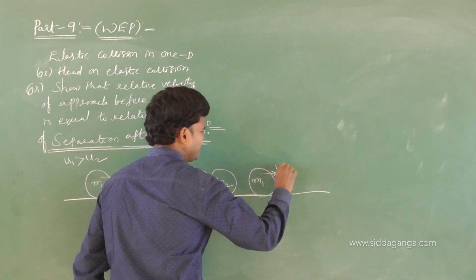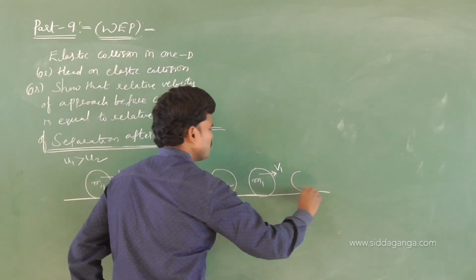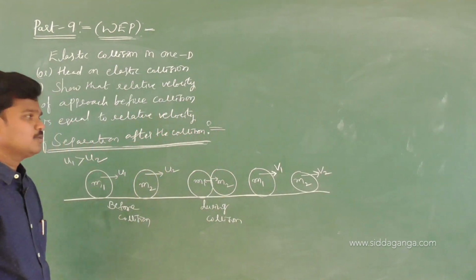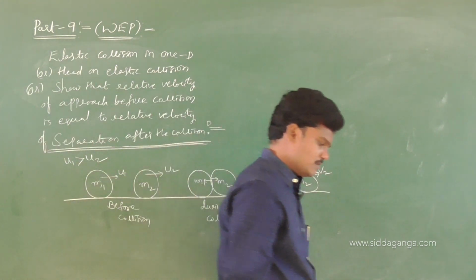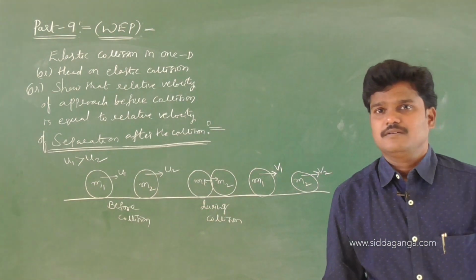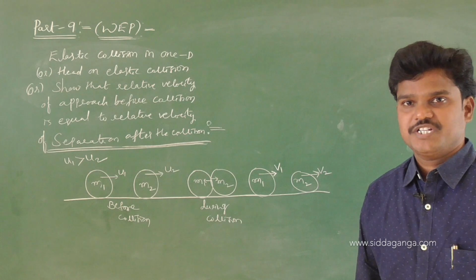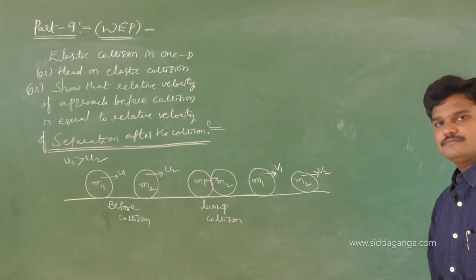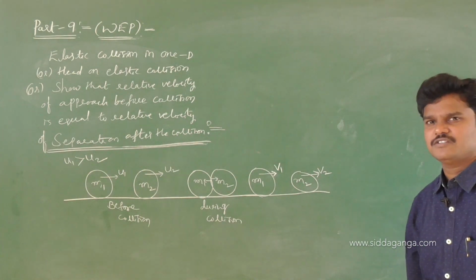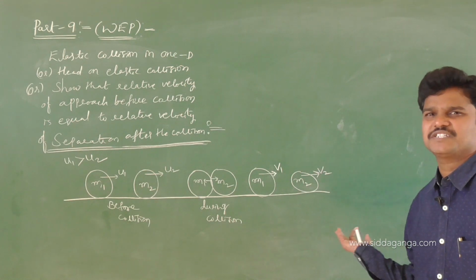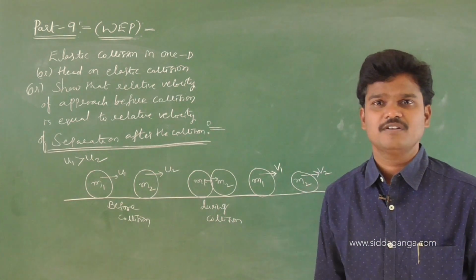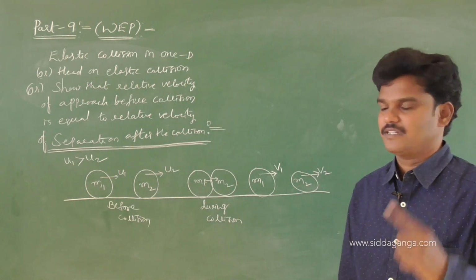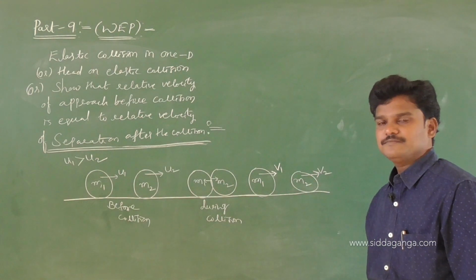this body moves with a speed, let me take v1, and this body moves with a speed v2 along the same straight line. So tell me, what are v1, v2, what are u1, u2? u1, u2 are the speeds of the bodies before collision, the initial speeds of the bodies before collision. v1, v2 are the final speeds or final velocities of the bodies. Speed, velocity same because straight line, one direction. So don't worry about the word speed or velocity. Along one direction, speed, velocity same, distance, displacement same, like that. So after the collision, v1, v2 are the velocities.